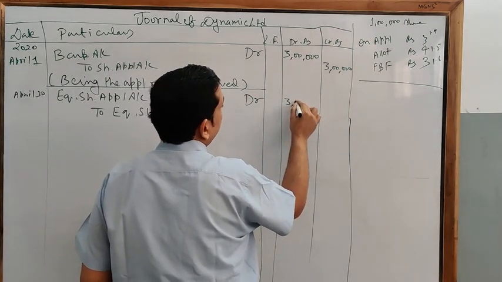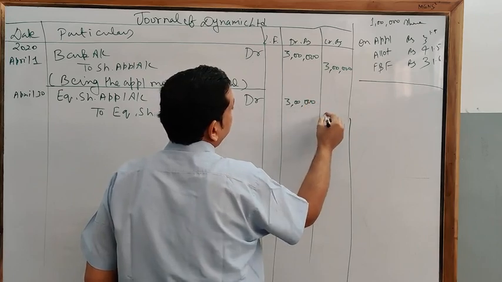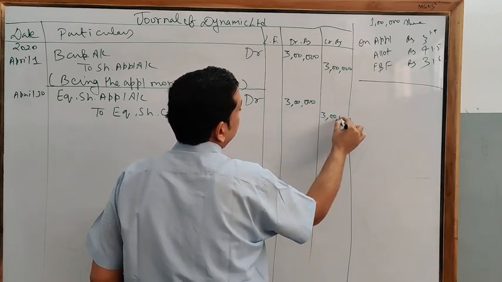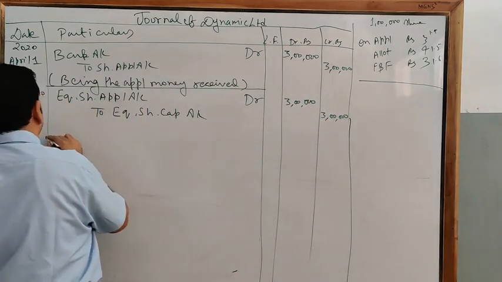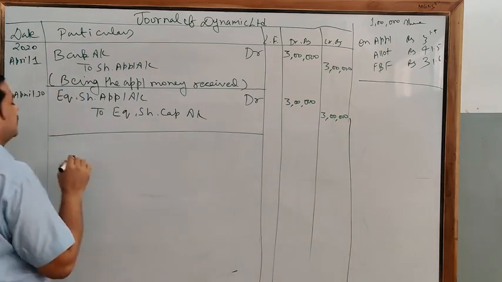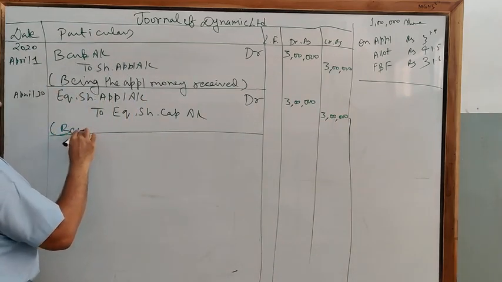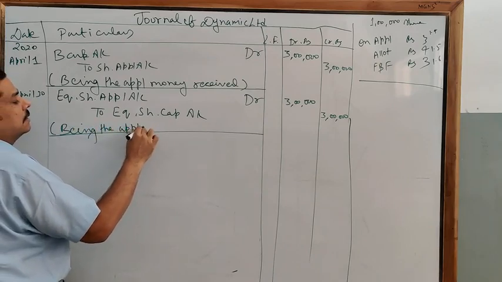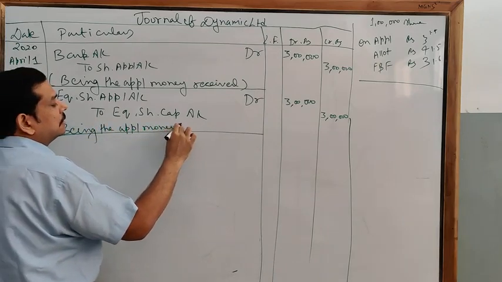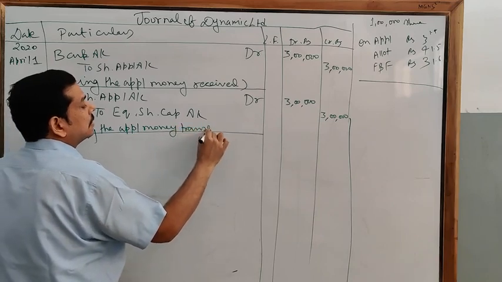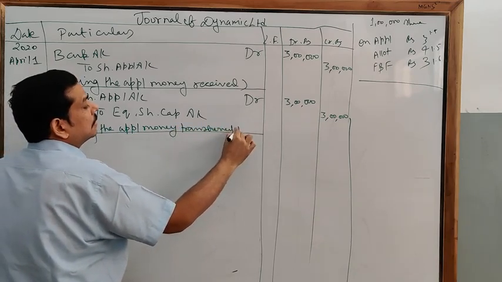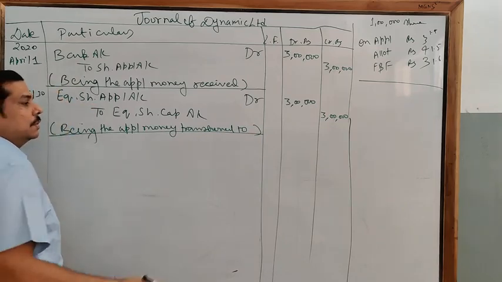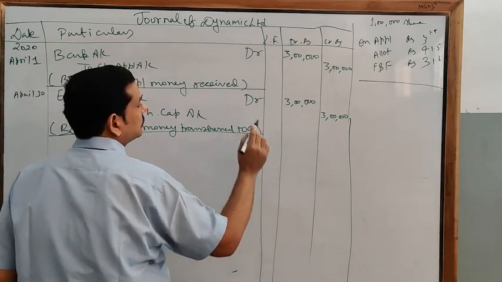Same amount, 3 lakh. Write down the narration being the application money transferred to capital account. Okay?